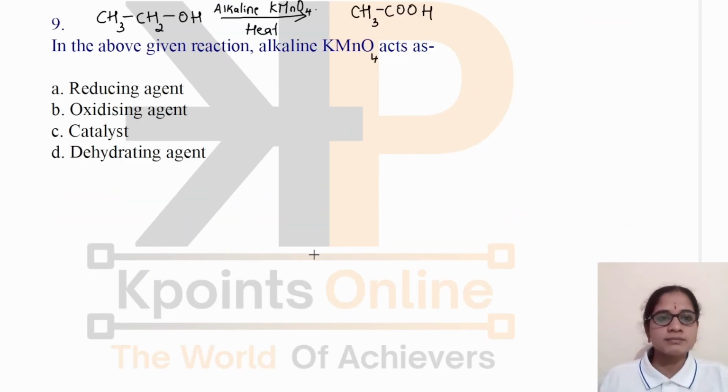Let me read the next question. In the above given reaction, alkaline KMnO4 acts as a reducing agent, oxidizing agent, catalyst, or dehydrating agent. You can clearly see in this equation that there is an addition of oxygen here. In the reactant, only one oxygen atom is present, whereas in the product, there are two oxygen atoms. So there is addition of oxygen here. Which type of compound will add the oxygen? An oxidizing agent is the compound which adds oxygen. So this alkaline KMnO4 acts as an oxidizing agent. The correct option is B. Yes.